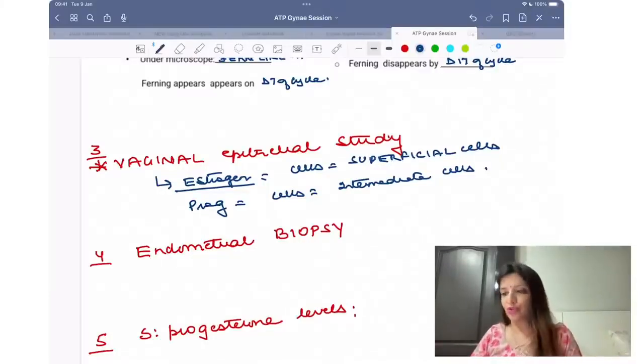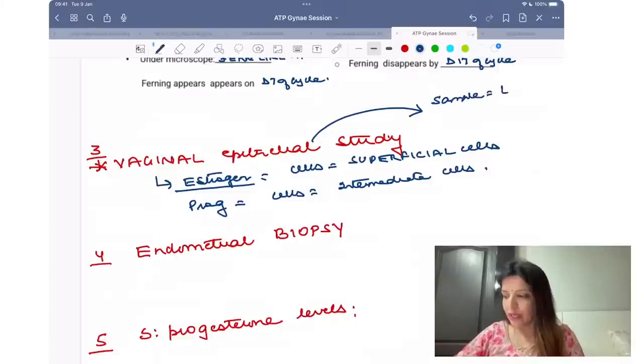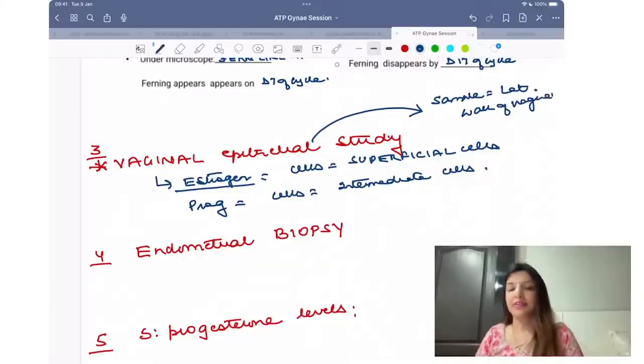Now my next question to you is: from where are you going to take a sample for vaginal epithelial study? Sample कौन सी wall of vagina से लोगे? Sample has to be taken from the lateral wall of the vagina. ठीक है? Then you can do endometrial biopsy.